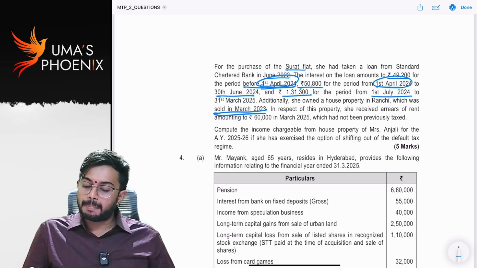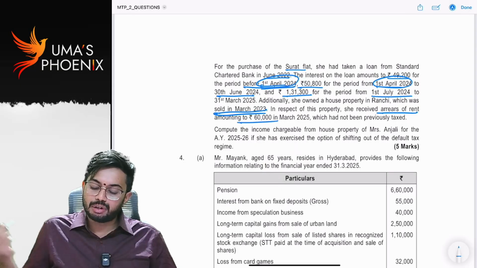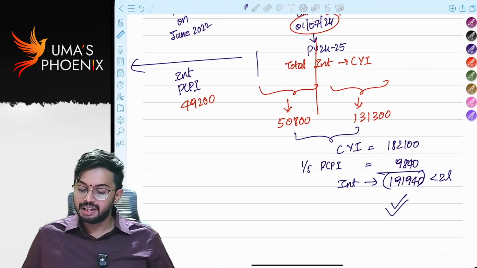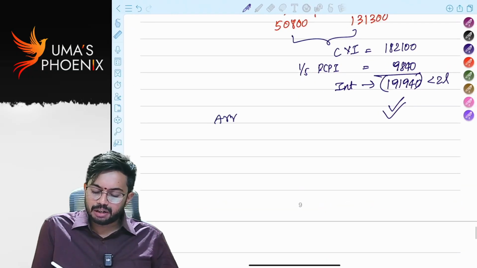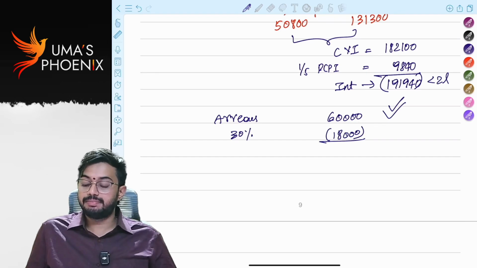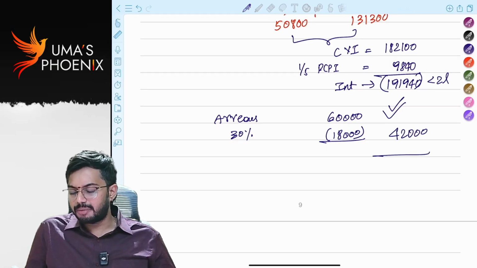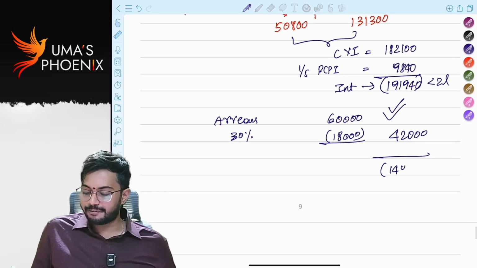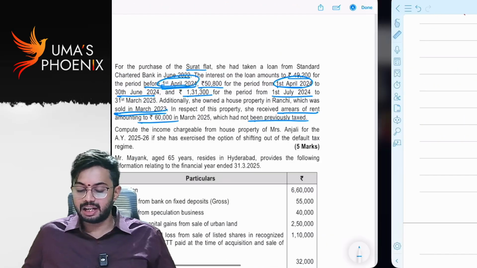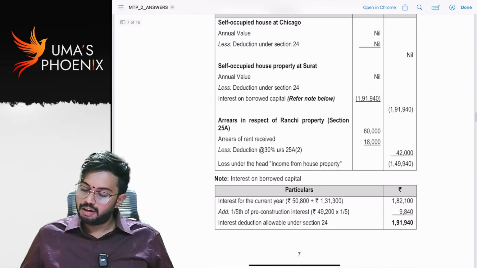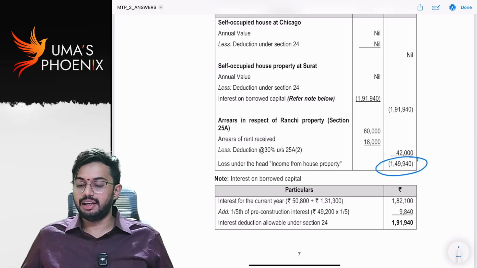In respect of this property, she received arrears of rent amounting to 60,000 in March 25, which had not been previously taxed. So arrears of rent, how much? 60,000. Out of 60,000, 30% deduction is allowed, right? 18,000 deduction is allowed. Balance 42,000. So how much is net taxable? Sorry, net loss. Net loss is 1,49,940. Is it clear? Am I correct? Let us check once. 1,49,940. Is it clear?